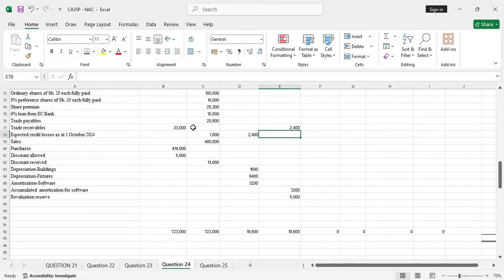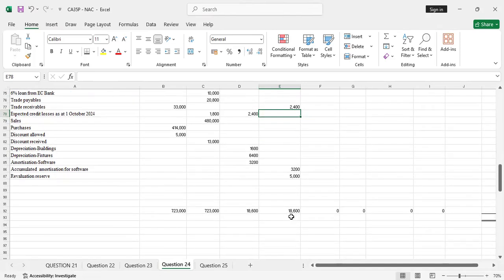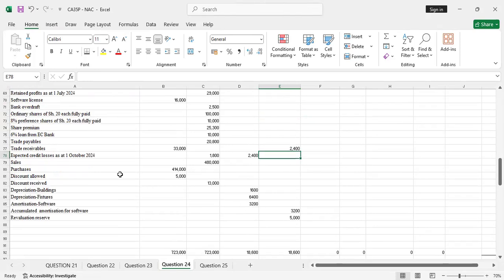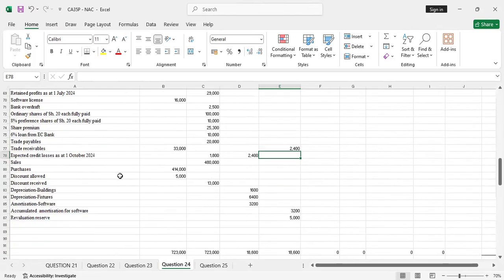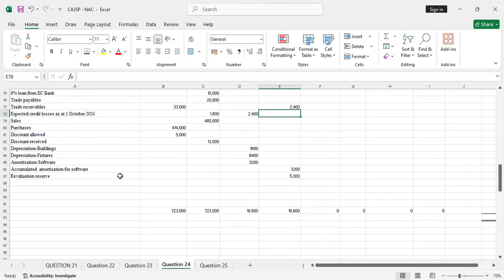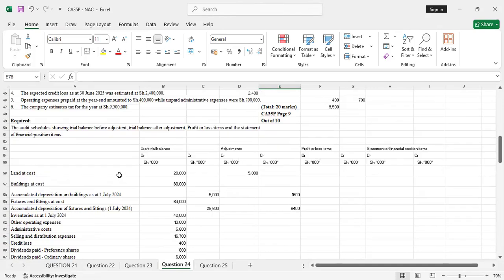Some students will put this adjustment somewhere wrong, not because they don't know, but because of the tension of the examination and also not being accurate. So you see, when I did that double entry, if I put two values on the credit side, it won't balance. I will see down here that it is not balancing, yet I've done two transactions, so you are quick to go and check what the problem is. We are at expected credit loss, and we have captured that value the way it's supposed to be.